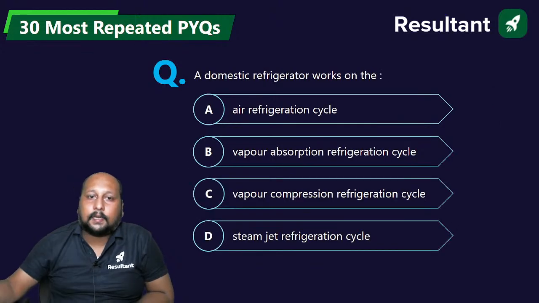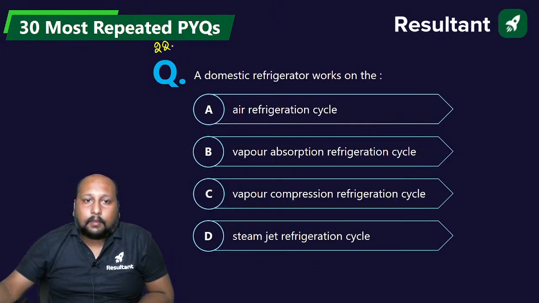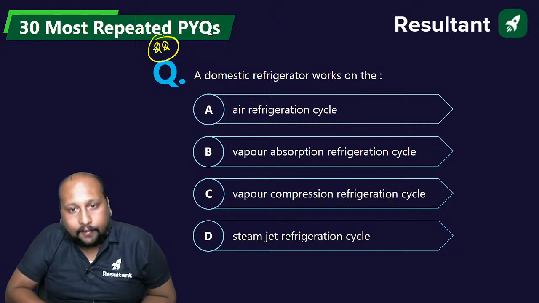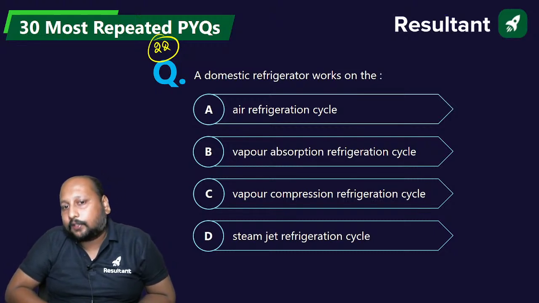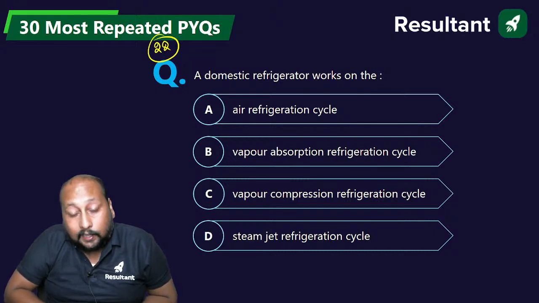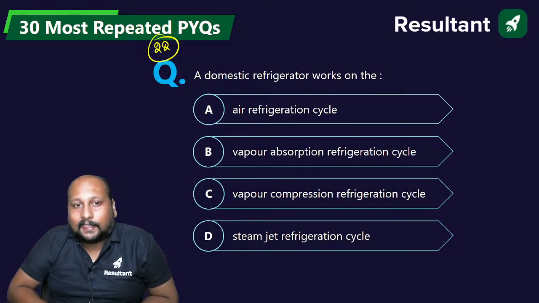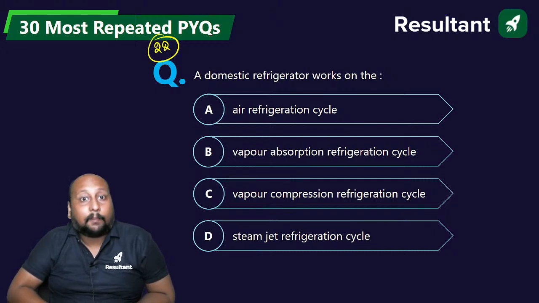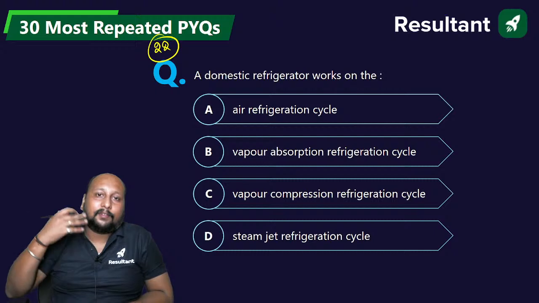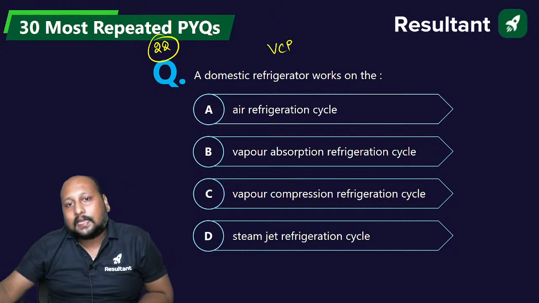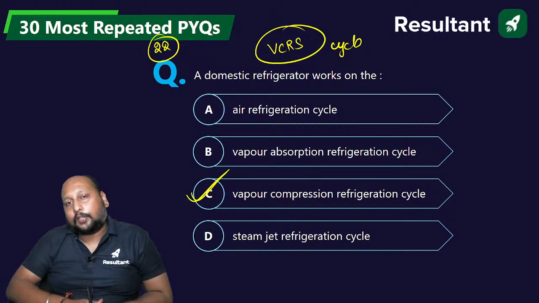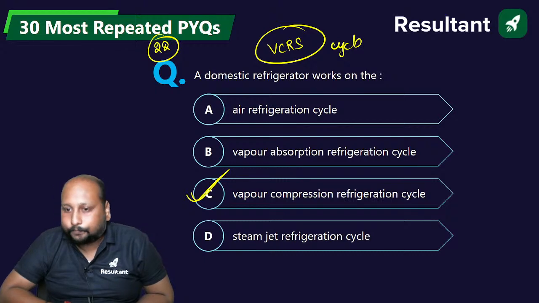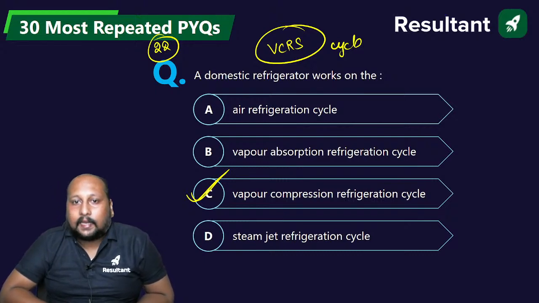Let's go to question number 22 on the screen. A domestic refrigerator works on the air refrigeration cycle, vapor absorption refrigeration system, VCRS, that is vapor compression refrigeration system, or steam jet refrigeration system. A, B, C or D. Very easy question. We know that in domestic refrigerators, because we want efficient cooling, we are using the VCRS cycle, that is the vapor compression refrigeration cycle. Done. Option C is the correct answer.